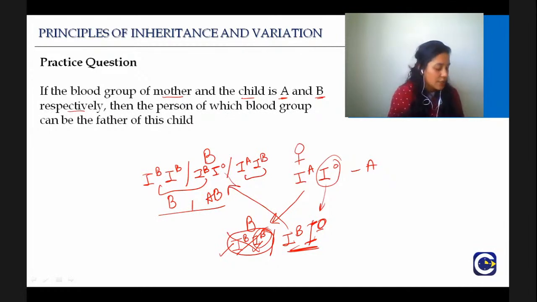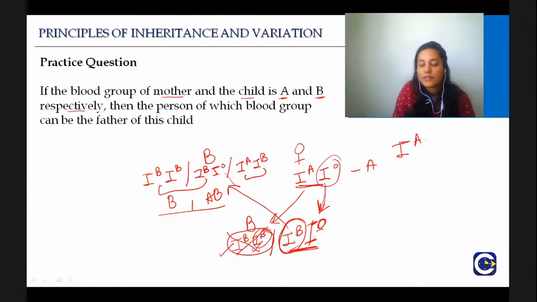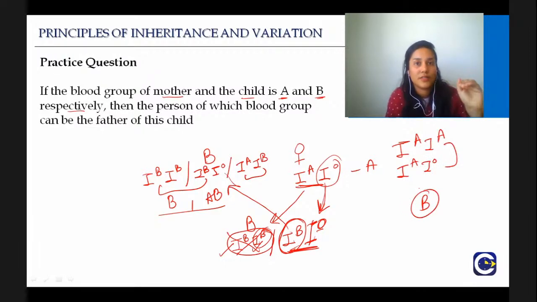And most of you, actually all of you, have answered the right answer. It cannot be A. The father cannot be A because here we know very clearly that if the baby is B, it definitely has one IB. And from the mother, the baby took IO, so this allele IB should be definitely present on the father. A blood group is possible only when it is IAIA or IAIO. There is no B here. B is not dominant or recessive. Therefore, A blood group of the father cannot be possible.